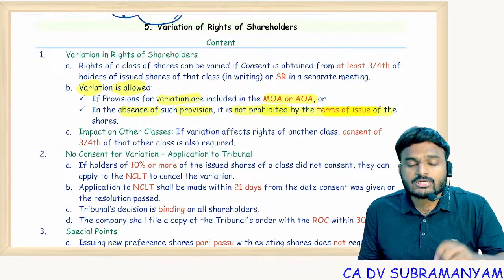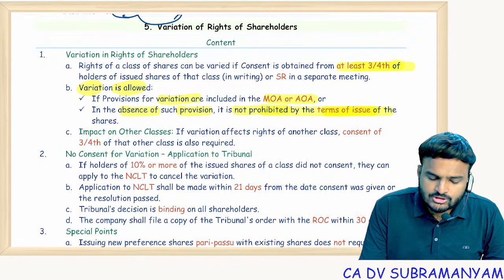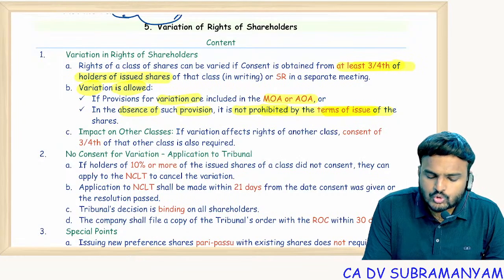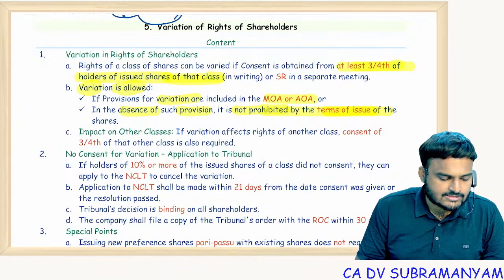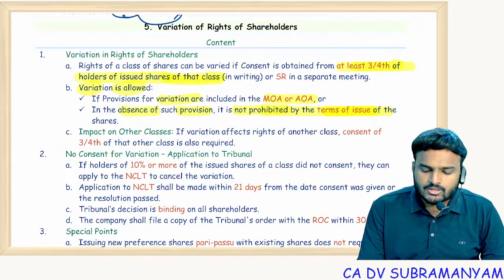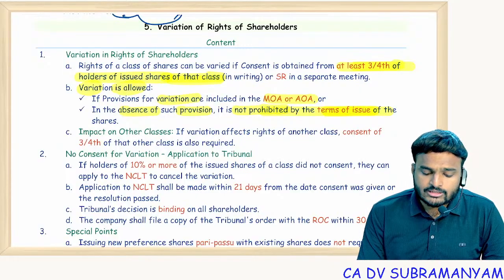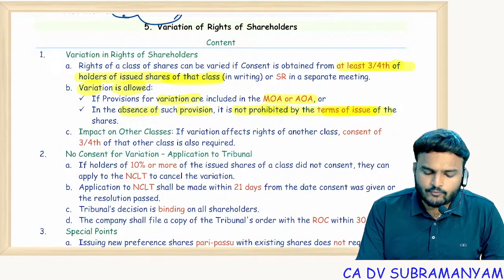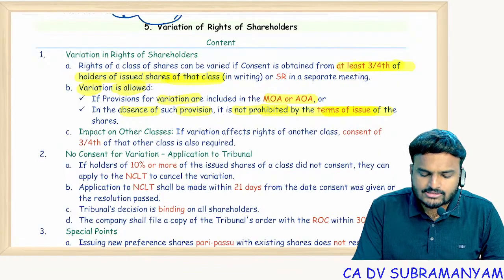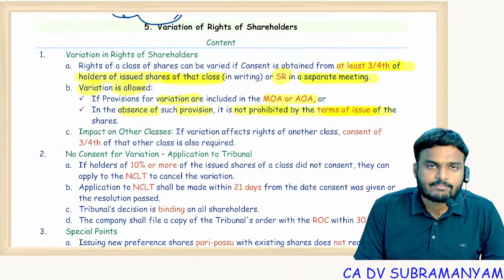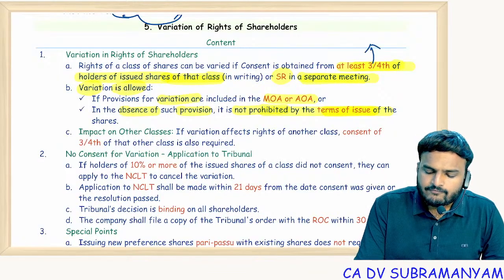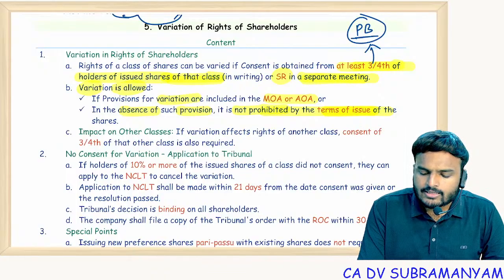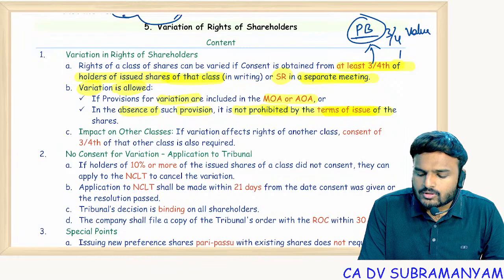And how does variation come into force? At least 3/4 of the value of the holders of issued shares of that class must consent, or a special resolution must be passed in a separate meeting. If postal ballot is applicable, then holders of 3/4 value must give consent in writing.